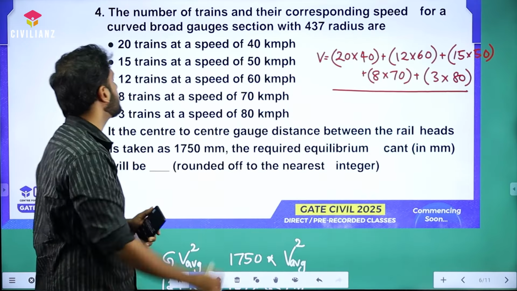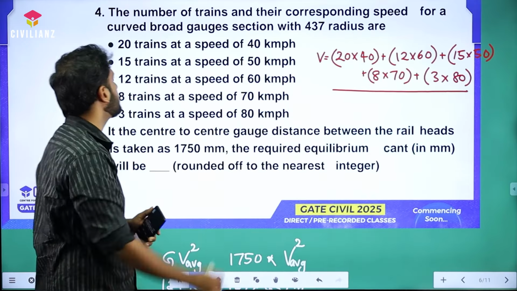But there is an important thing. There is a limiting value of this superelevation, right? How much is it? It should always be less than or equal to 165 mm. The limiting value is 165 mm, which means at most you can provide only 165 millimeter.